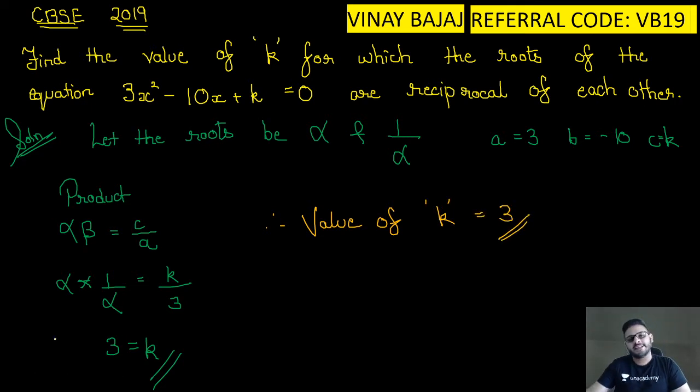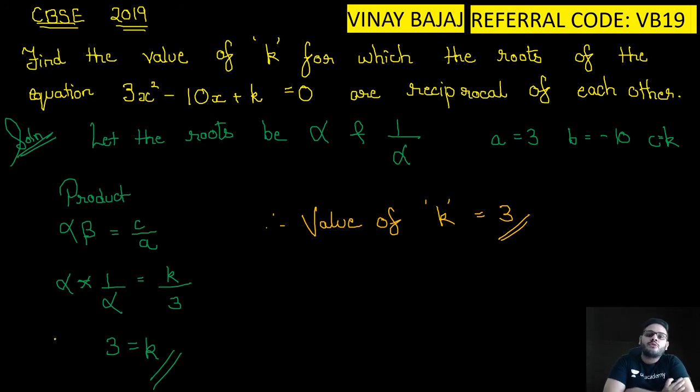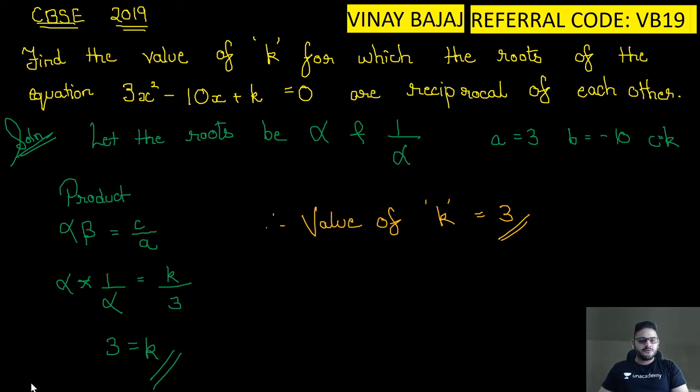I give you 30 seconds again. Just quickly browse through how the sum is done. Find the value of k for which the roots of the equation 3x square minus 10x plus k is equal to 0 are reciprocal of each other. So if one root, for example, I say is 2, then the other root will be 1 upon 2. Likewise, if one root is alpha, then the other root will be 1 upon alpha. Now by roots we mean nothing but zeros. Okay, let's move forward.